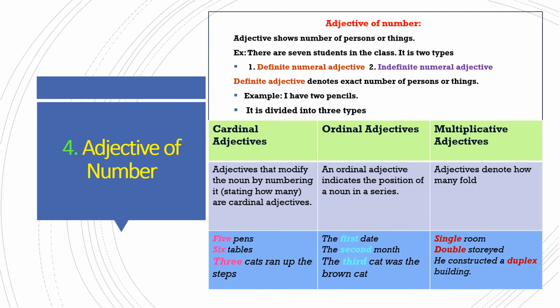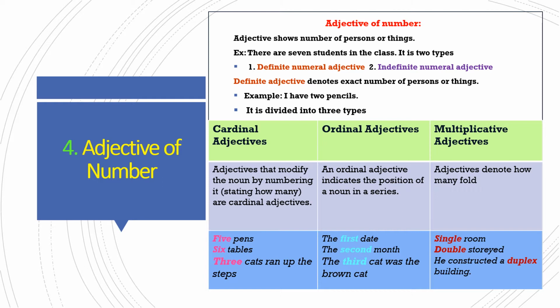Definite numeral adjective denotes exact number of persons or things. For example, I have 2 pencils. So I have got only 2 pencils. That 2 is indicating definite number. So it is called definite numeral adjective. This definite adjective is divided again into 3 types: cardinal adjectives, ordinal adjectives and multiplicative adjectives.